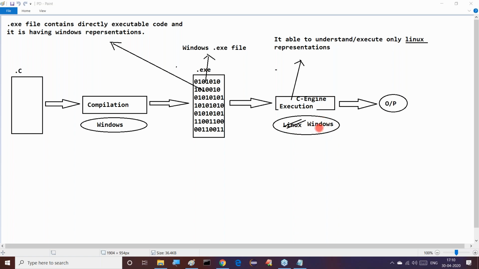Finally, whenever we get that Windows there, here also we are providing Windows representations. Here we are having Windows. Finally, here we get the output of the execution process. The program will be executed. This is platform dependent in general.